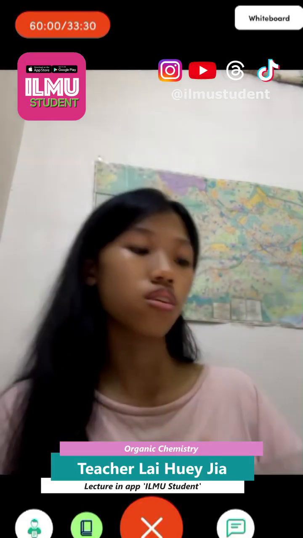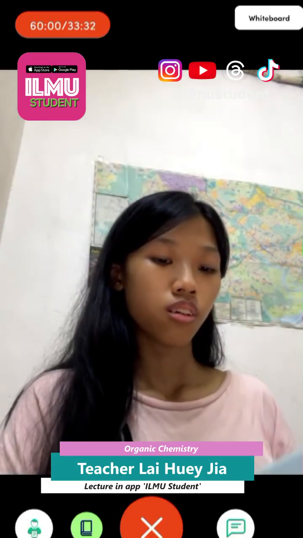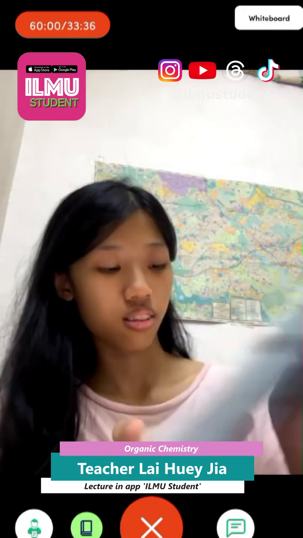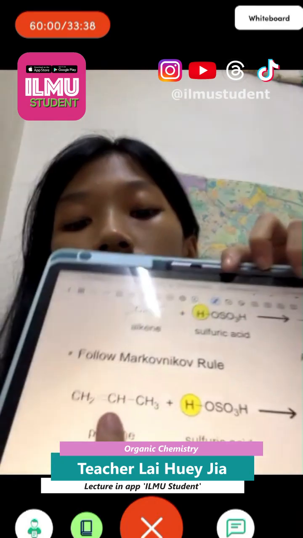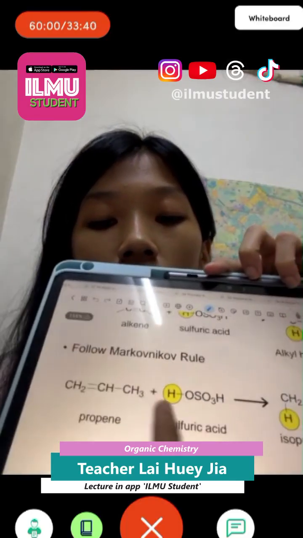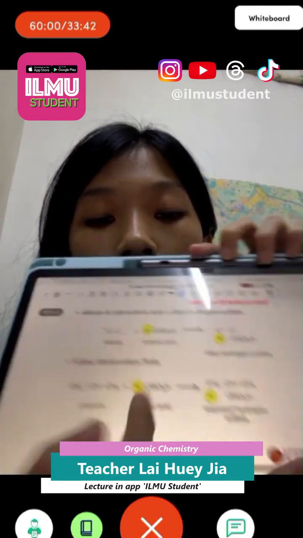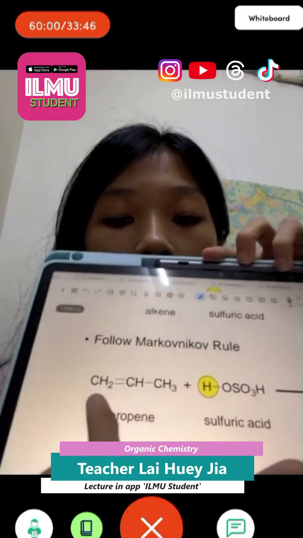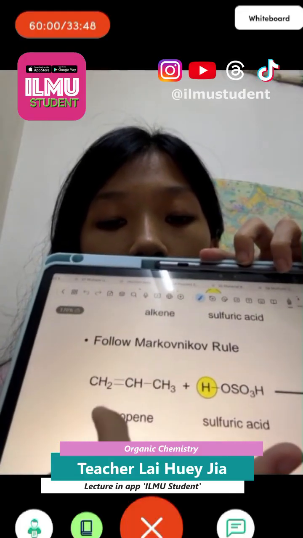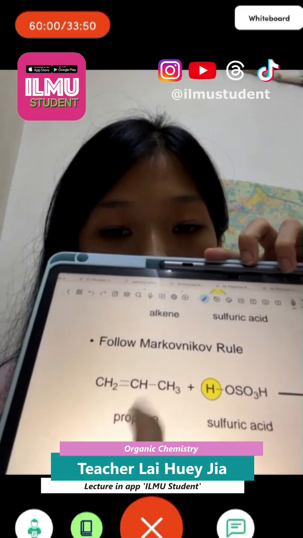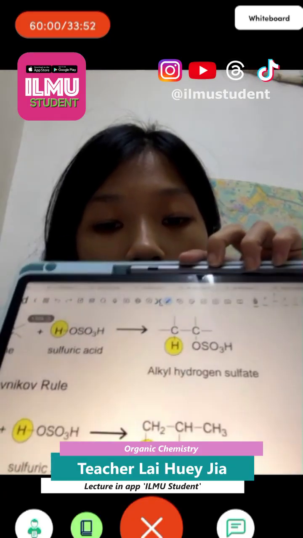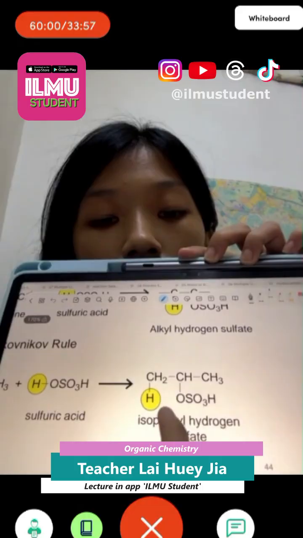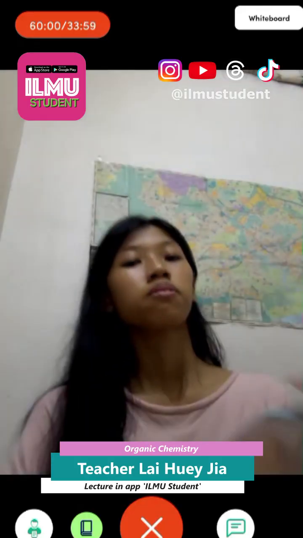So we add this CH3, CH3, the H will bond to the double bond here, the C with higher H, so H goes here, and OSO3H bonds here, so it will form this. CH3, CH, OSO3H here.